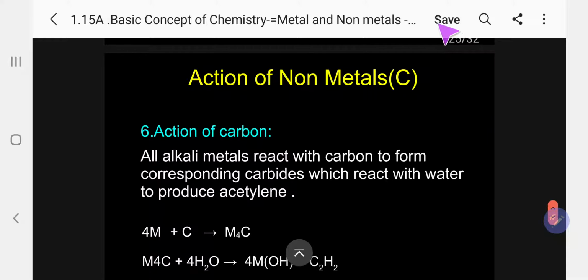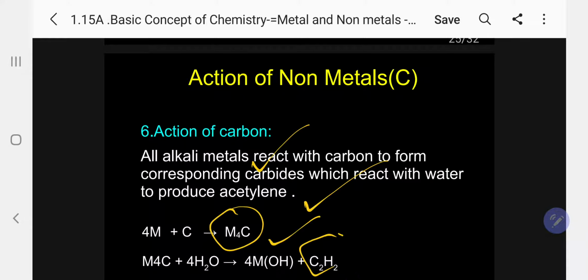The action of carbon. All alkali metals react with carbon to form the corresponding carbides, which react with water to produce acetylene. Very, very important. So alkali metals plus carbon gives M4C. The M4C reacts with water to produce hydroxide and acetylene.